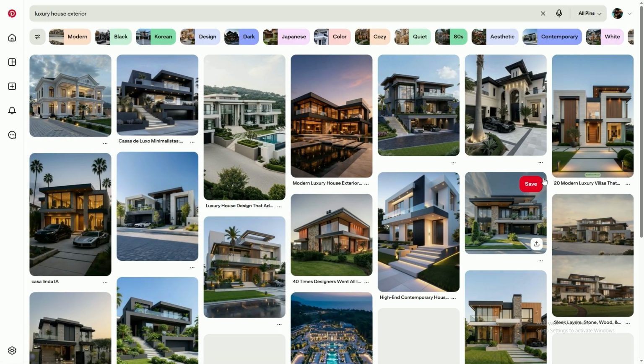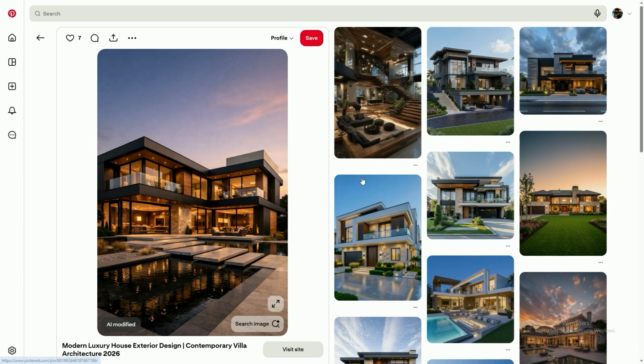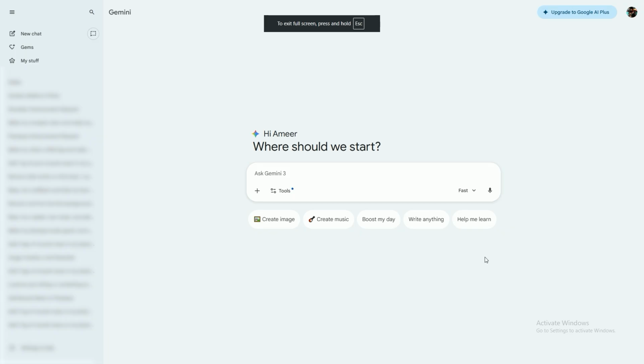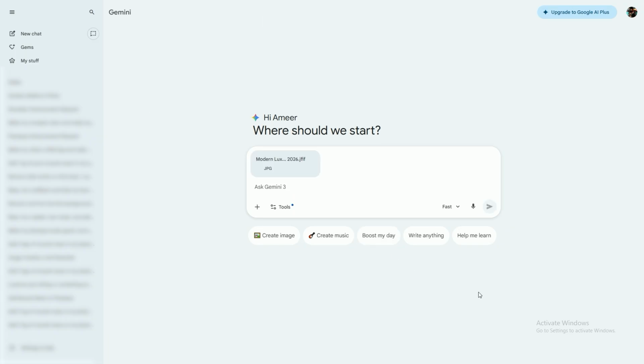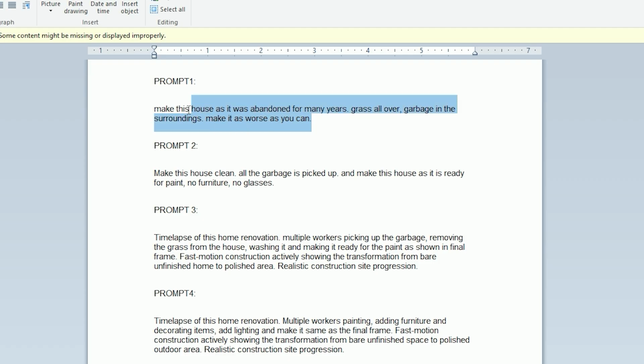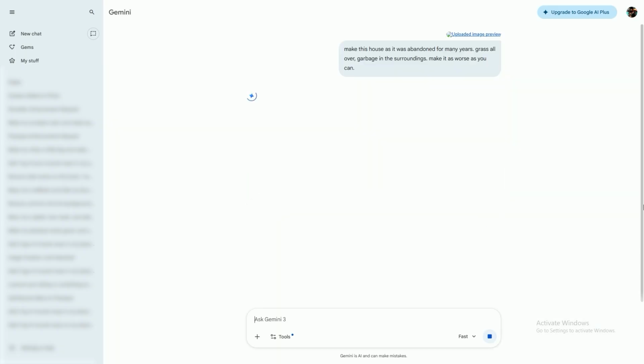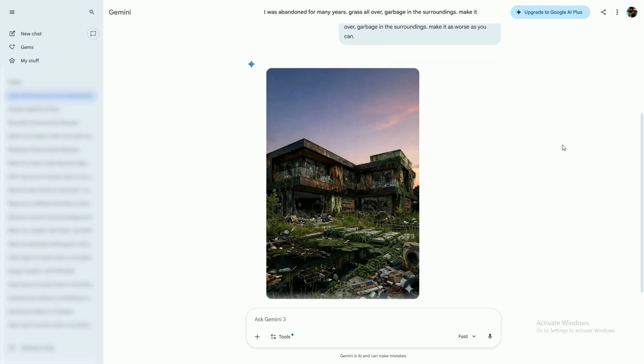Then download any high-quality image that looks clean and cinematic, because better images will give you more realistic results. Once you have your image, open Google Gemini and upload the house photo. And now use a prompt to turn this clean house into an abandoned version by describing things like broken windows, cracked walls, overgrown plants, and dark lighting. Then hit generate, and after a few seconds, you'll get a realistic abandoned house version.